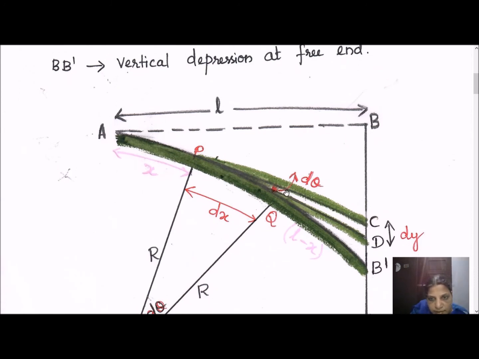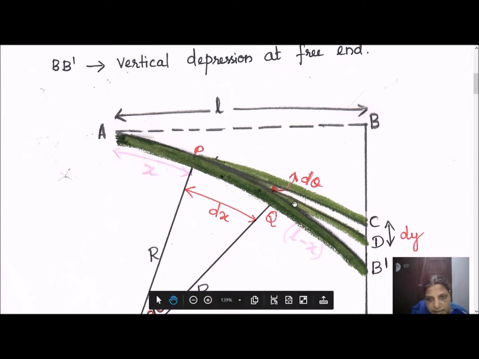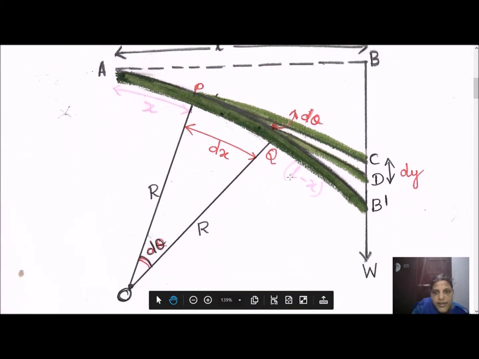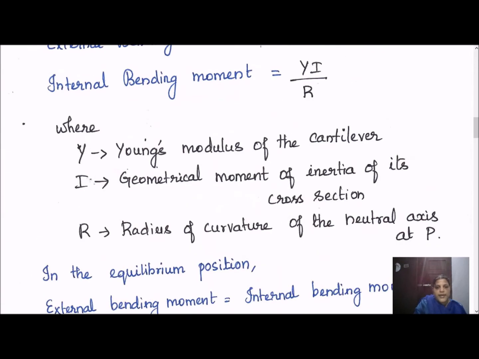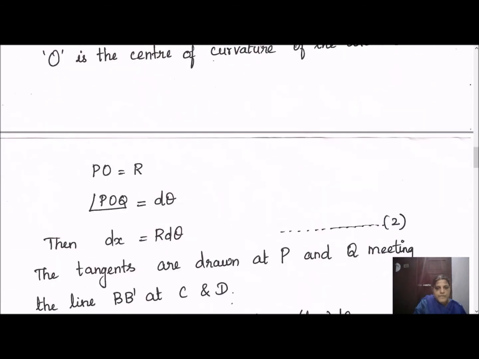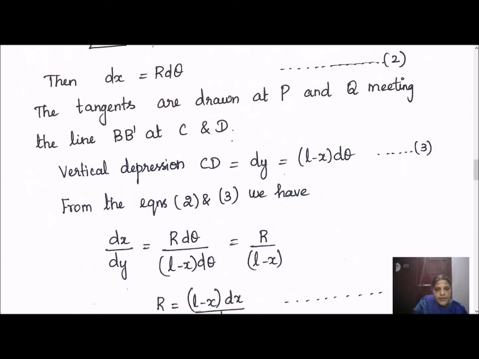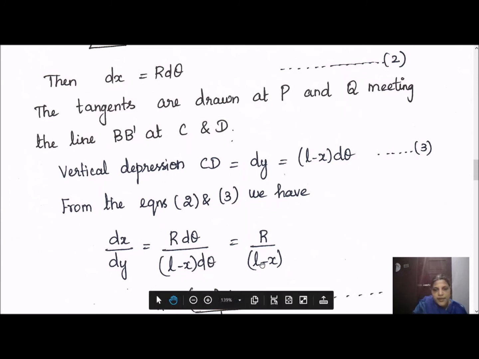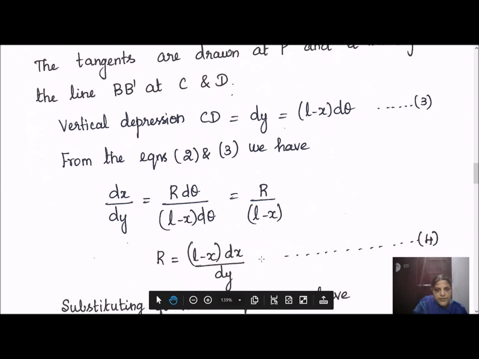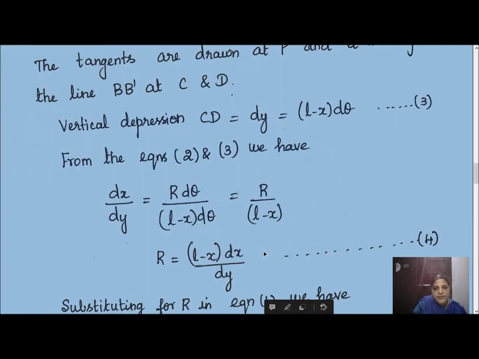This dy is also d theta, and this length is equal to L minus x into d theta. So dx by dy can be written as r d theta by L minus x into d theta. So d theta cancelled, r by L minus x. From this you find out the radius of curvature. The radius of curvature value is equal to L minus x into dx divided by dy.